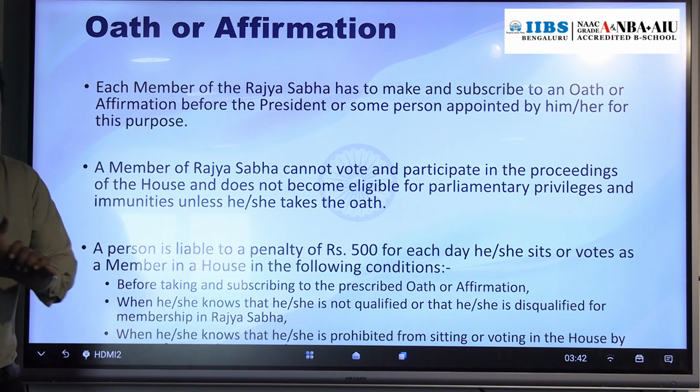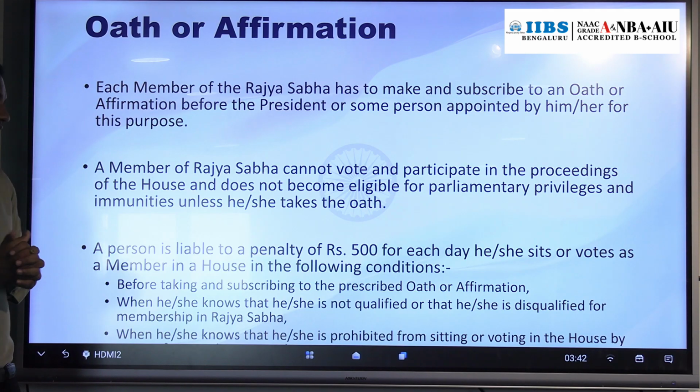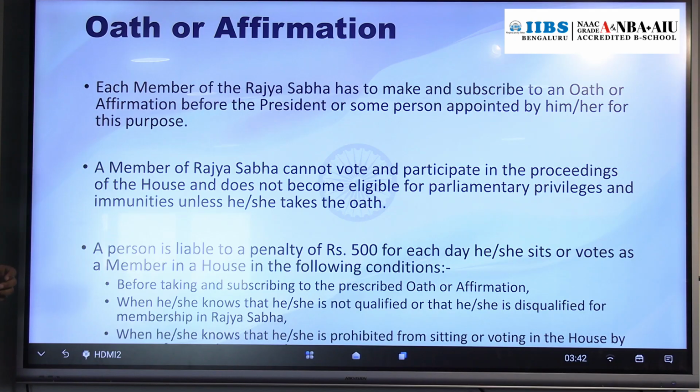There is also a provision of a penalty of 500 rupees per day. So what is that? If a person, before taking the oath and affirmation, attends the proceedings of Rajya Sabha, then 500 rupees per day penalty.